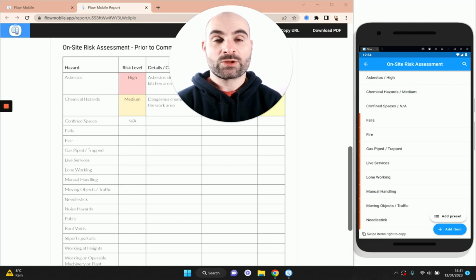Now, in reality, you'll probably have a job with the report that you're actually doing, the survey that you're doing, for example, an asbestos survey report. And then you'll also have a risk assessment report within the same job to just prove that you considered the risks on site before you started the work. This is something that the accreditation bodies may ask you for, maybe a requirement that you have to do a risk assessment, but more importantly than that, it means that you're keeping your surveyors safe and making sure they've considered all the relevant risks before they start working.